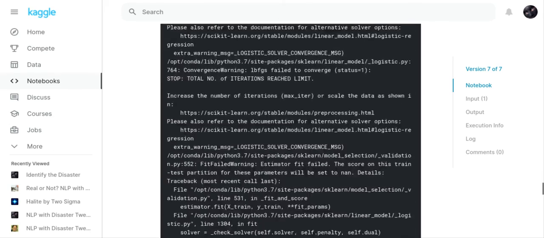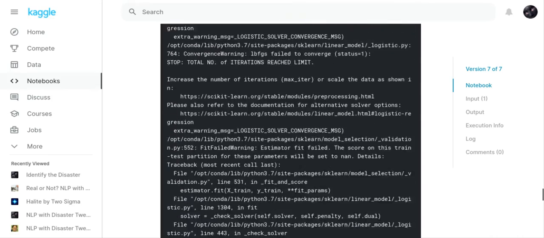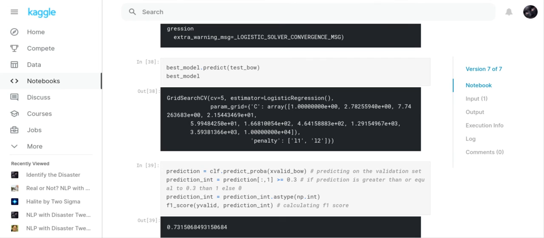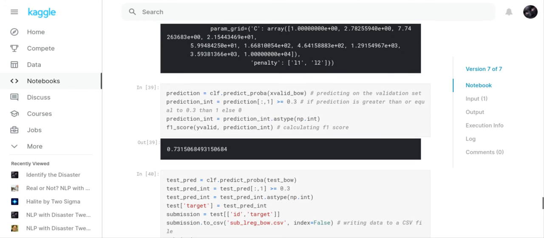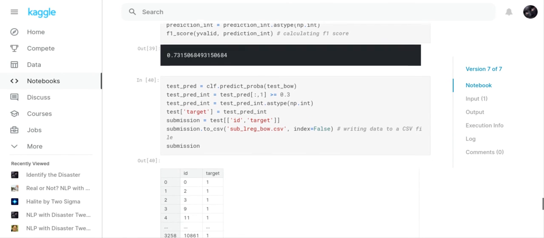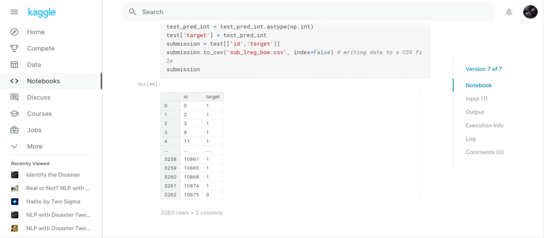And you can see this grid search caused a lot of traffic, did a lot of work. We predicted the best model, and then we made our prediction, and we prepared our submission file, and that's what I submitted to Kaggle. So that concludes it for this code review.